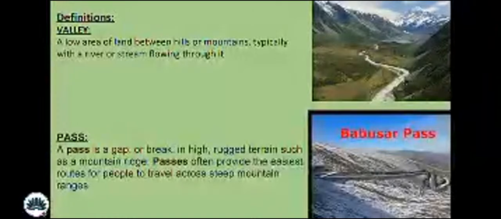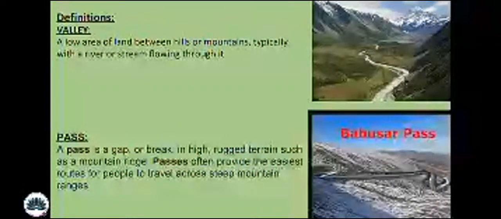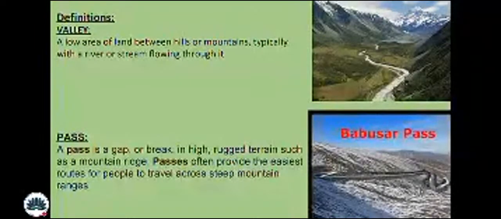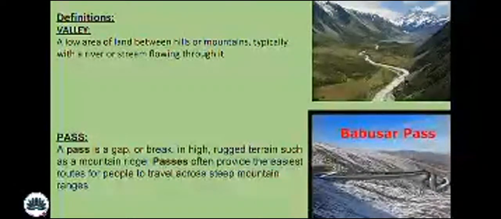The definitions, okay. What is a valley? A low area of land between hills or mountains, typically with a river or stream flowing through it. You can see from the image to identify more. What is a pass? As the example given, Babusar Pass. A pass is a gap or break in high rugged terrain, such as a mountain ridge.